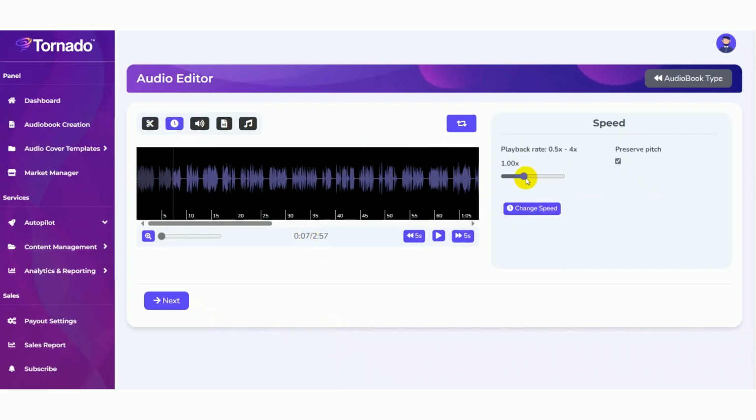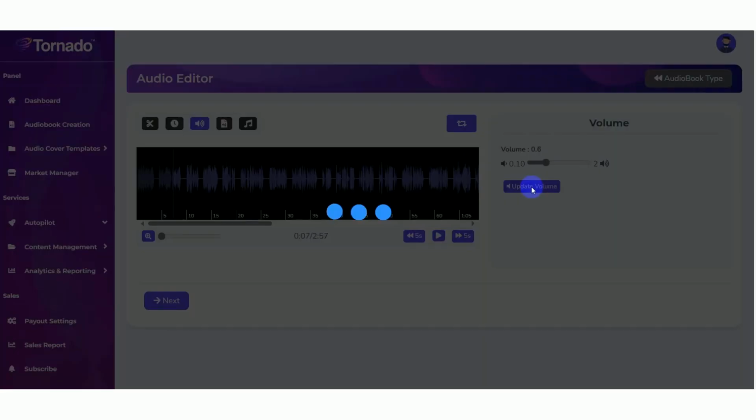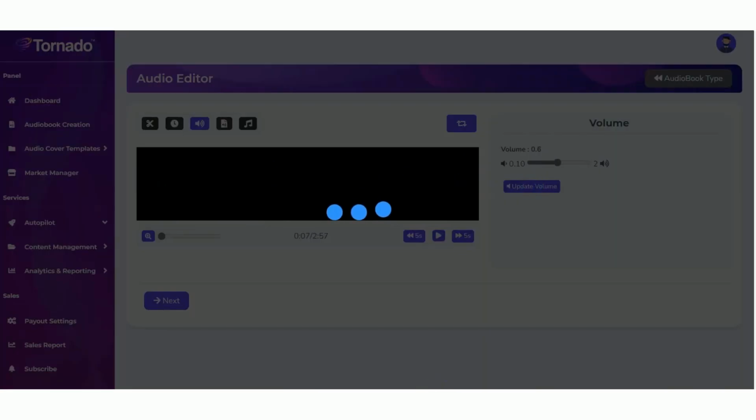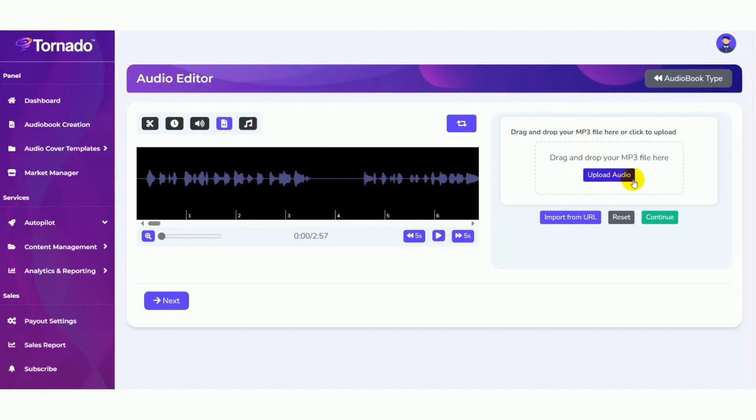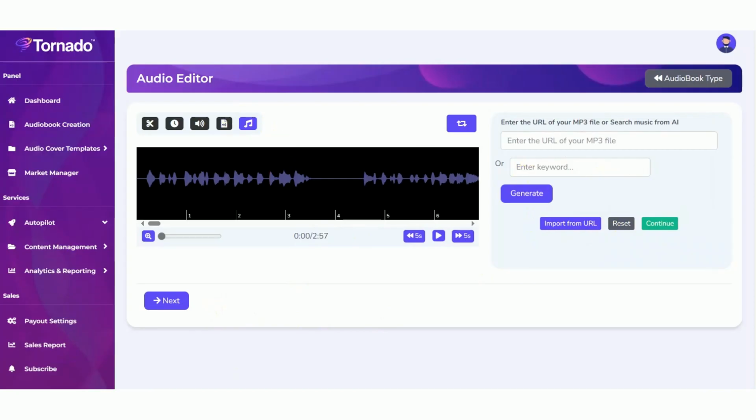You can increase or decrease the speed here. You can also update the volume, just by dragging like this. Then click on the update volume button. Here you can upload the audio from your PC or else import it from a URL. You can see two options here, import from the URL or else add a keyword here.